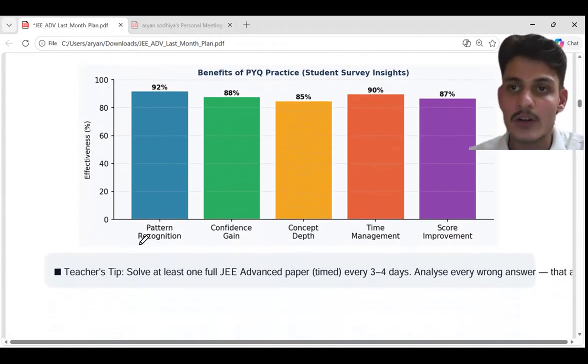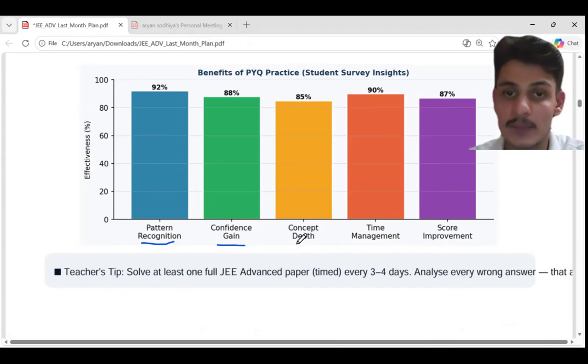So what have the two previous questions done for the students? We will see that it helped students' pattern recognition effectiveness by 92%. They are able to understand the pattern by 92%. Okay. So 100 students have tried PYQs, and out of them 92 were helped with pattern recognition, and they have gained confidence by 88%. They have also gained concept depth, time management, and score improvement.